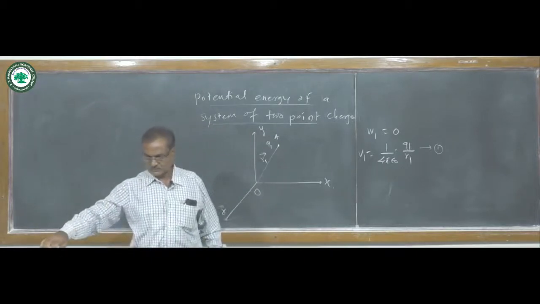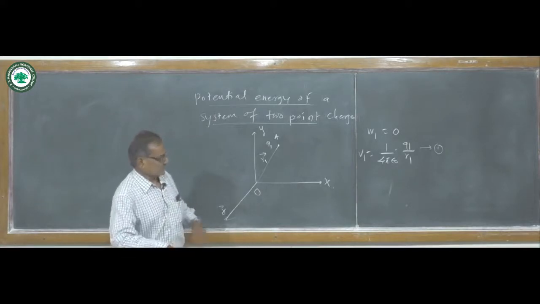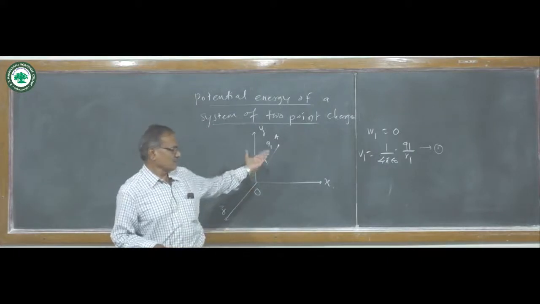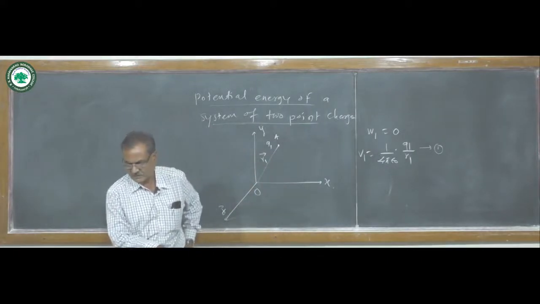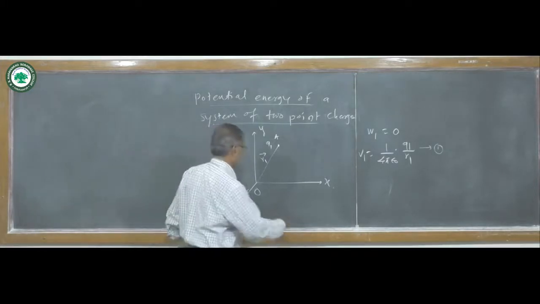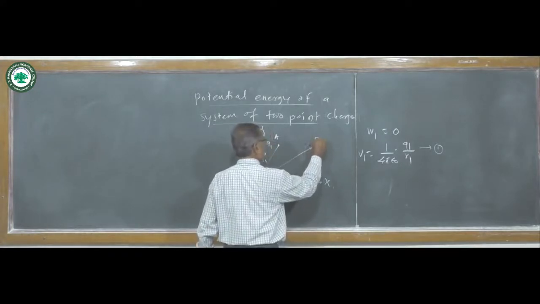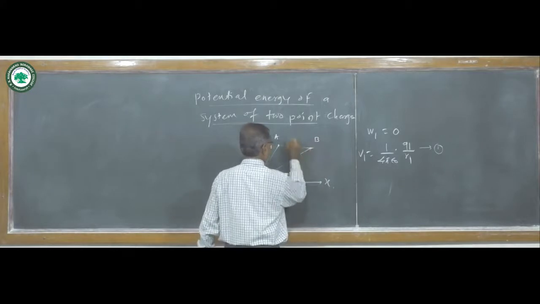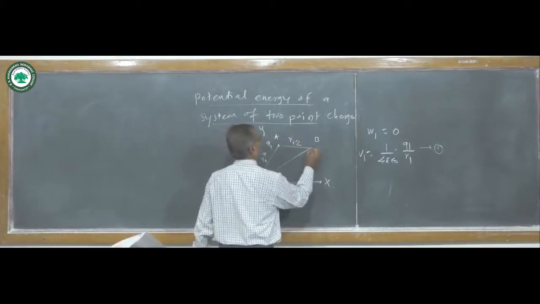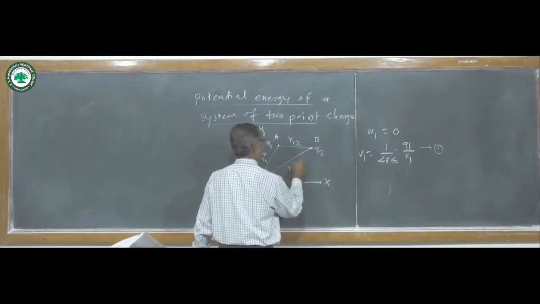Now another charge, suppose Q2, is brought from infinity to its respective location, that is at point B. Then we shall find out the work done. At point B, the distance from charge 1 to charge 2 is R12, and the distance of charge Q2 is R2.